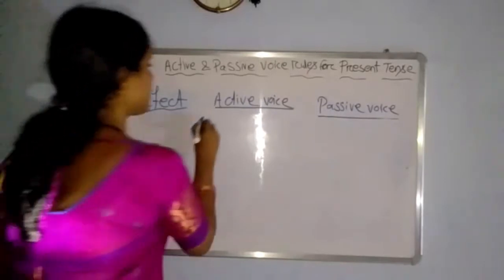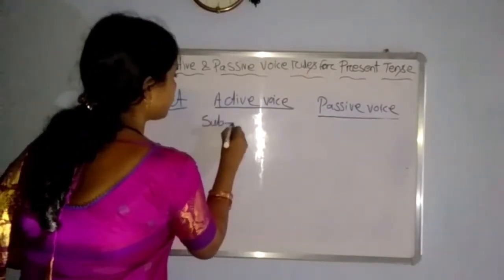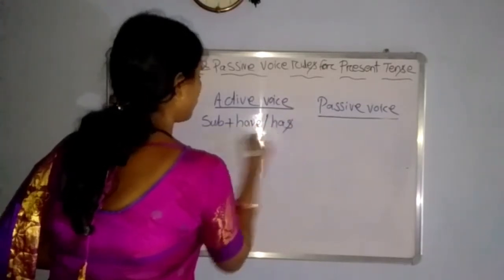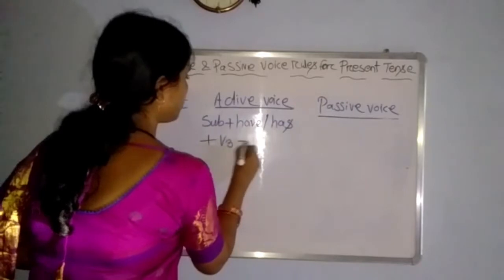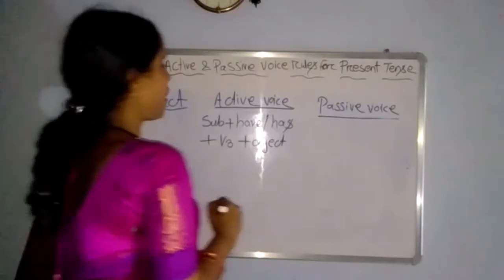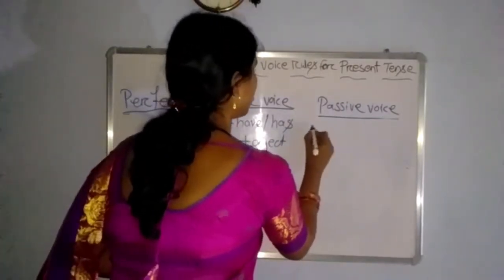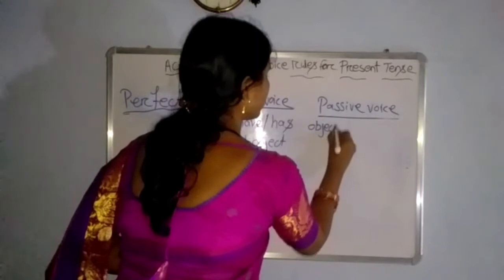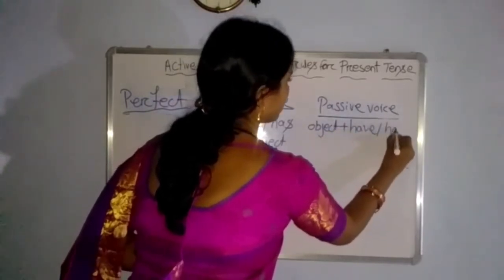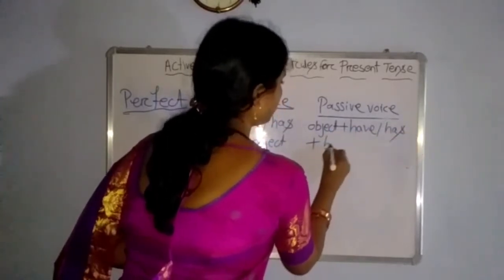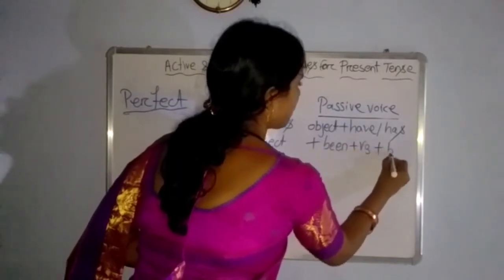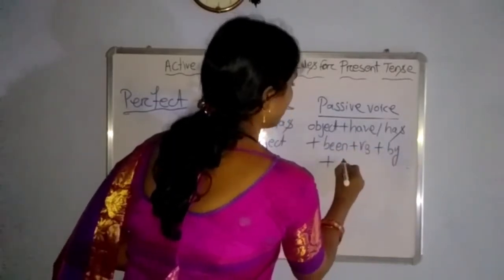And the format is subject plus have or has plus V3 plus object. And in passive voice, the format is object plus have or has plus been plus V3 plus by plus subject.